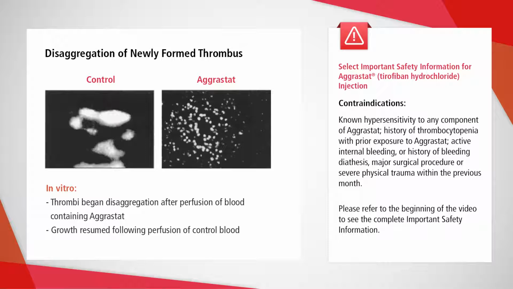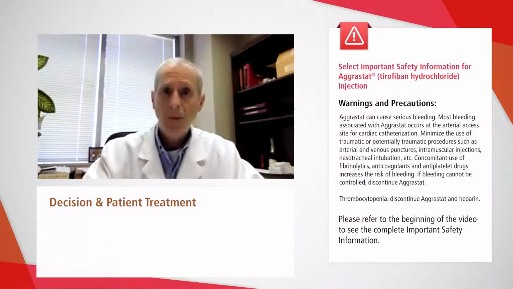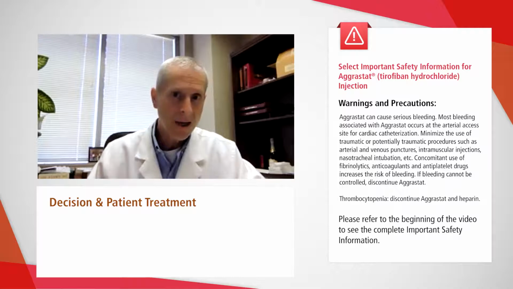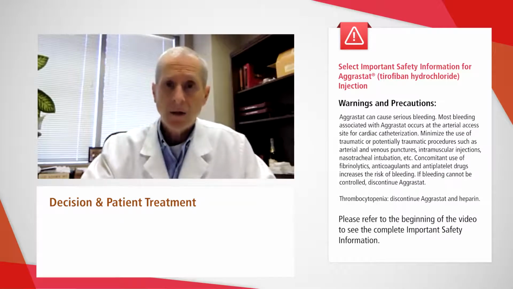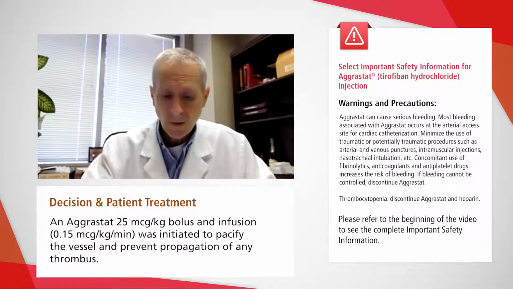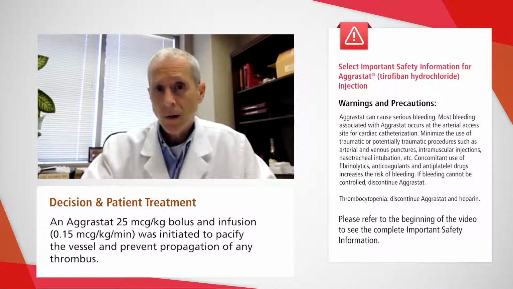There are limitations to what can cause a clot to disintegrate, but typically this is only a fresh thrombus that will break apart when we provide a medication to cause that release. So back to our case. This is how I decided to proceed in this particular case. Because of what I believe to be clot in this angiogram, as well as the dissection that we saw in the coronary angiography, we administered a bolus of Aggrastat at 25 mics per kilo.